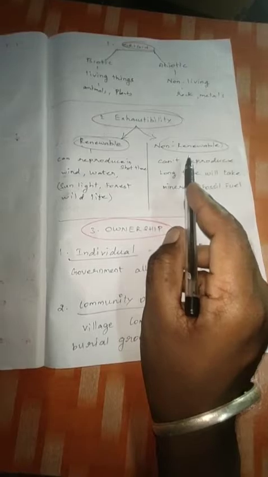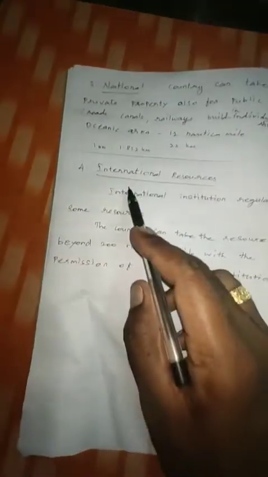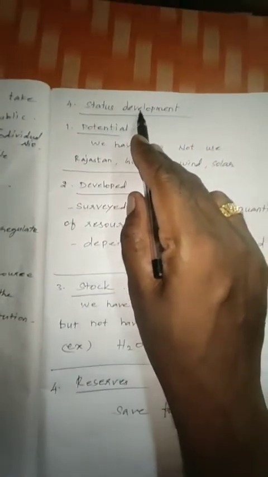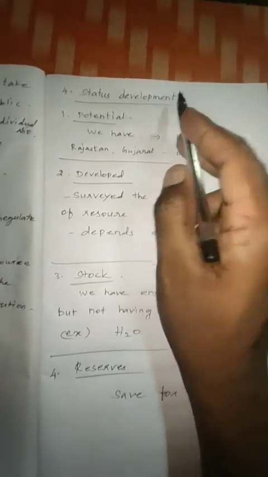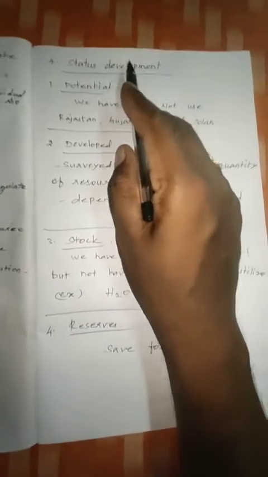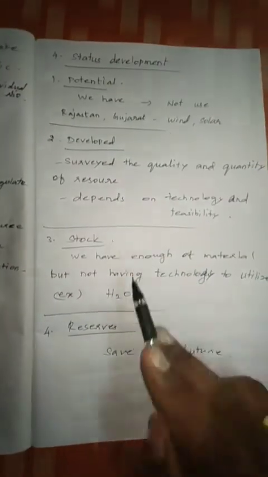Okay, so first one origin, second one origin, biotic, abiotic, accessibility divided into 2, renewable, non-renewable, ownership divided into 4: individual, community owned, national, international. There are 4. Finally, on the basis of status development, this is the last one. This topic also has 4: potential, developed, stock, resource.